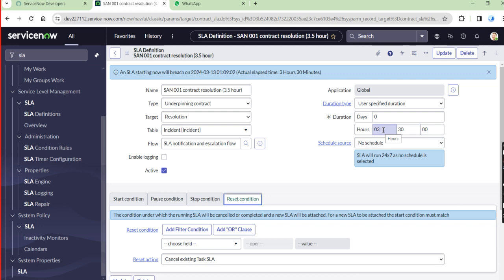For priority one, sometimes they change the priority one timings, the 4 hours, but all the timings are not changed. Generally only one or two priority levels will be changed in your real time scenarios. That is, priority 1 is 4 hours, priority 2 is 8 hours, priority 3 is 24 hours, priority 4 is 48 hours, priority 5 is 72 hours.